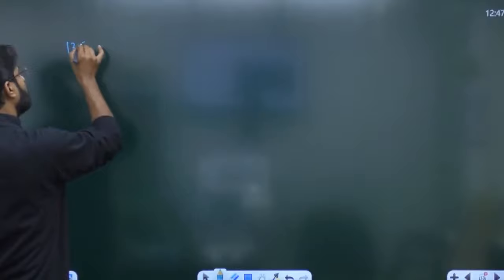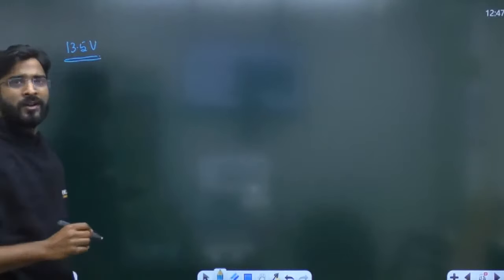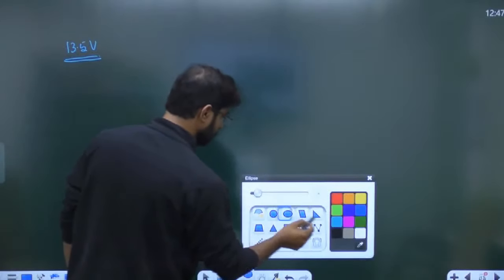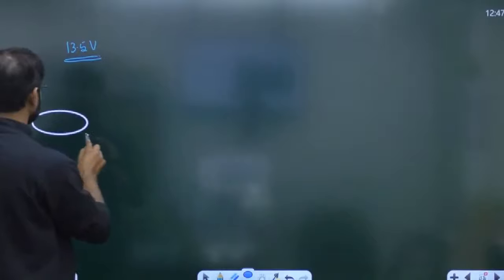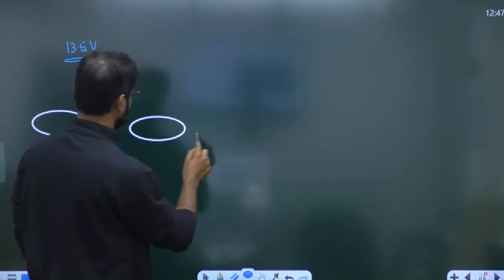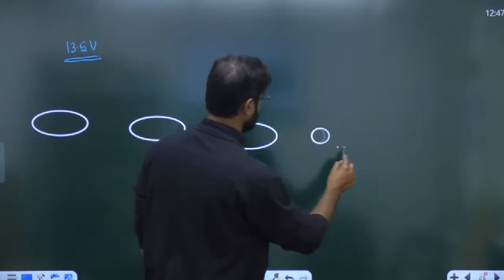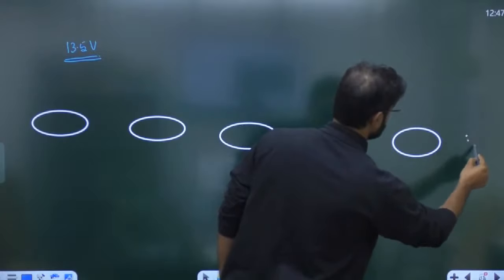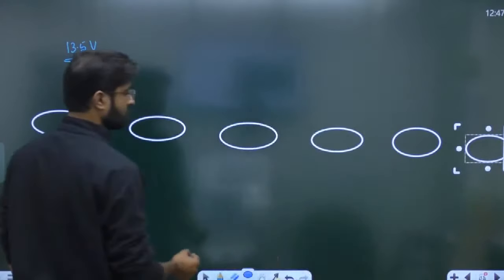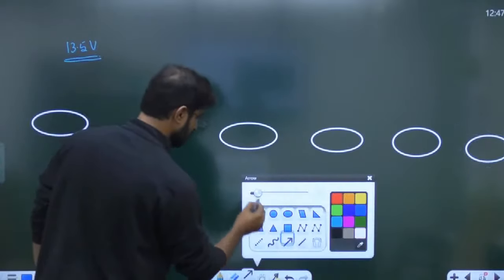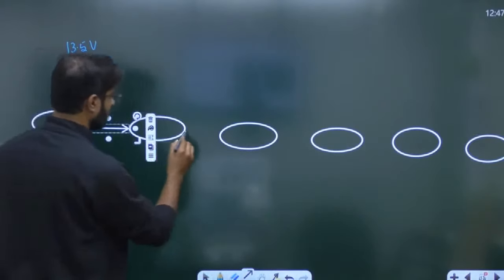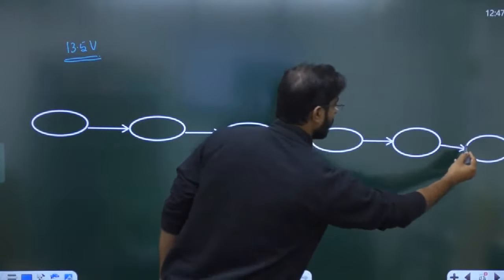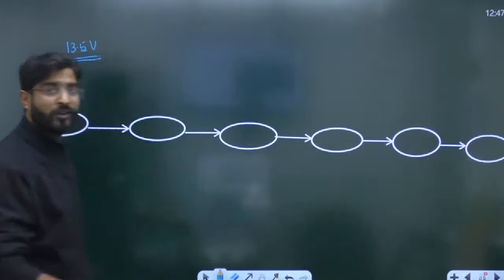Suppose I am giving you 13.5 volt and I am asking how the state flow diagram is going to be formed. Everyone try to understand.